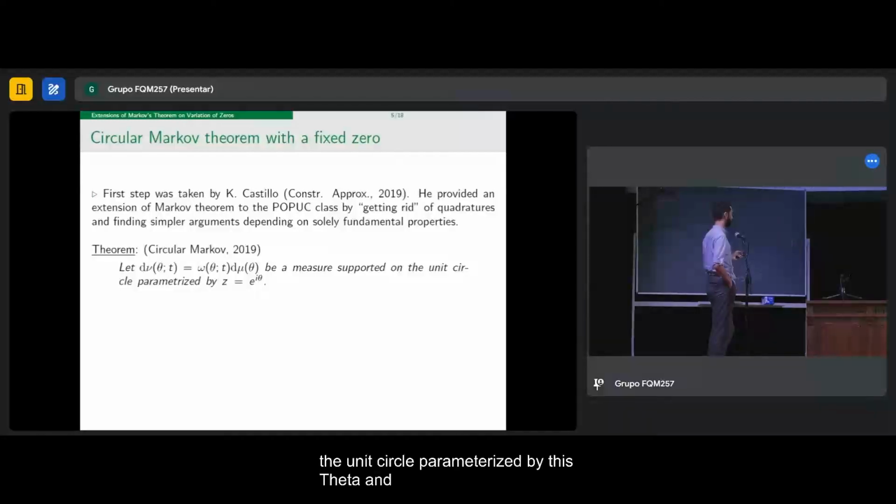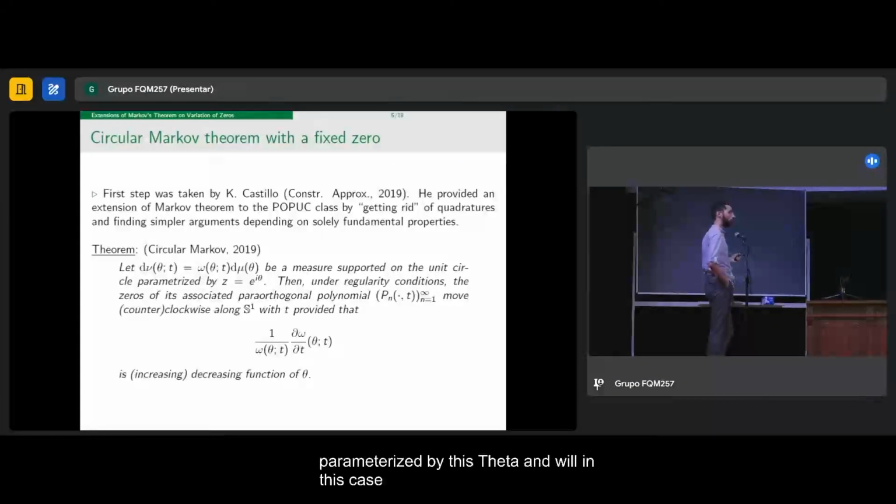And well, in this case, as Alexandre told, the paraorthogonal polynomials' zeros lie on the unit circle. So the monotonicity in this case is not that they increase or decrease, it's that they move counterclockwise or clockwise, depending on whether this quantity, which is the same as in the original Markov theorem on the real line, is increasing or decreasing respectively. So in this way, we obtain that the Markov theorem remains essentially valid in this context.